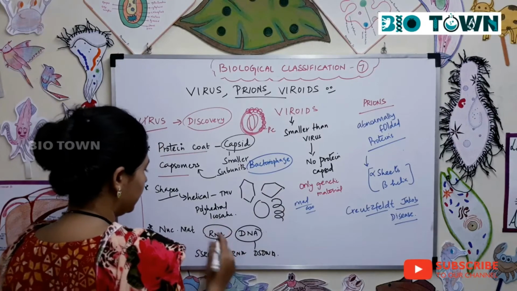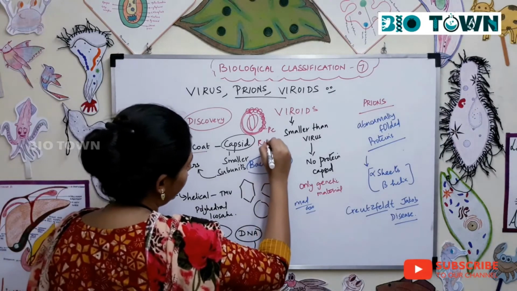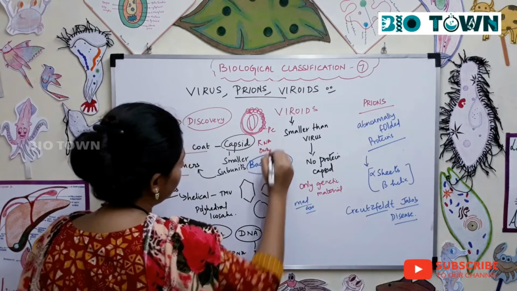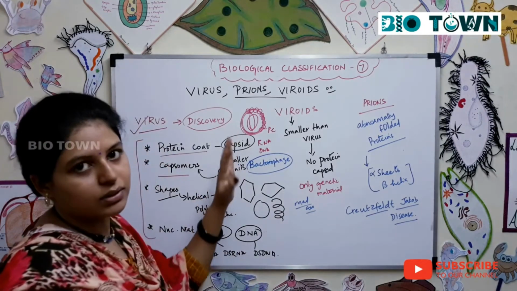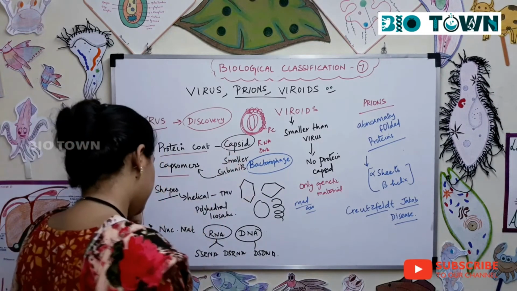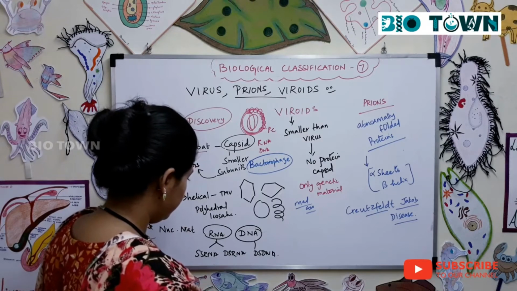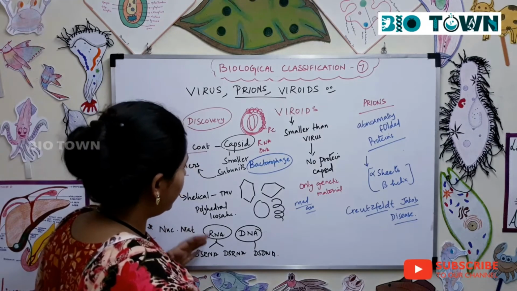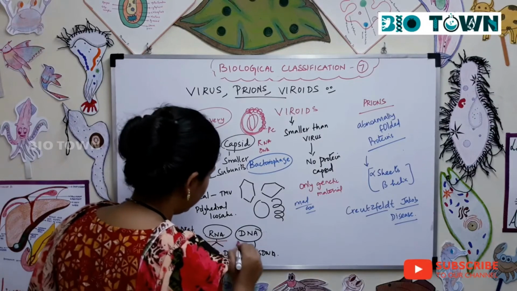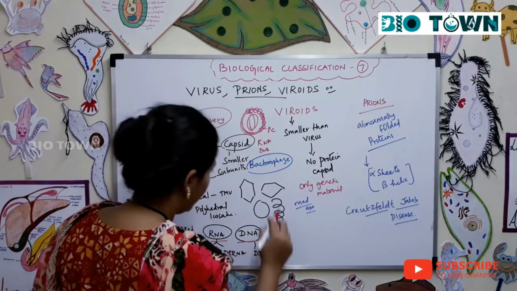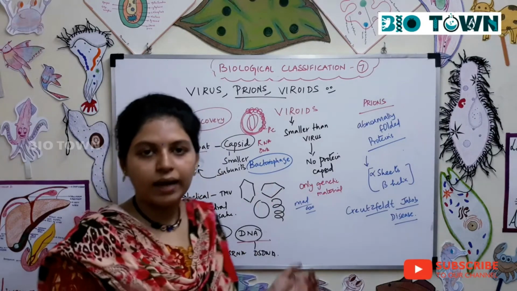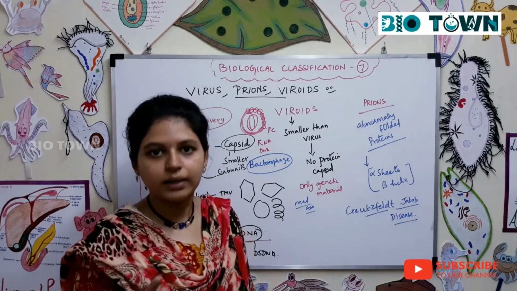Now, genetic material could be RNA or DNA, ribonucleic acid or deoxyribonucleic acid. What exactly this RNA and DNA is, is that any organism should have a genetic material. Alright, do you all accept?